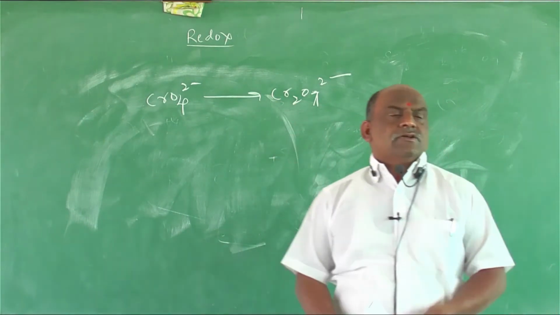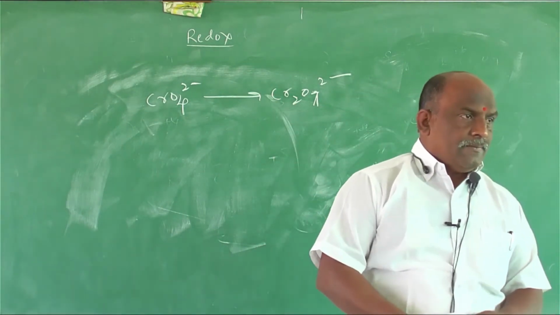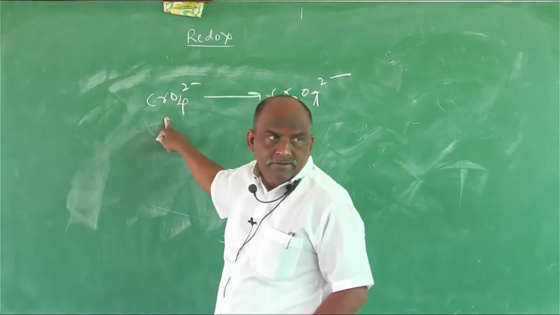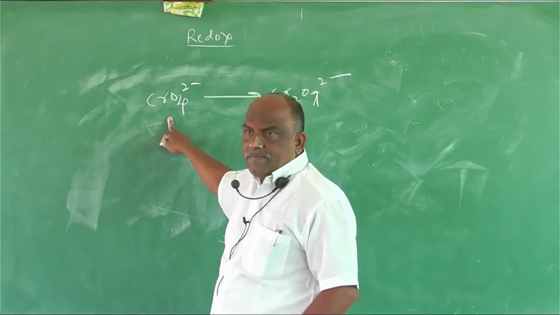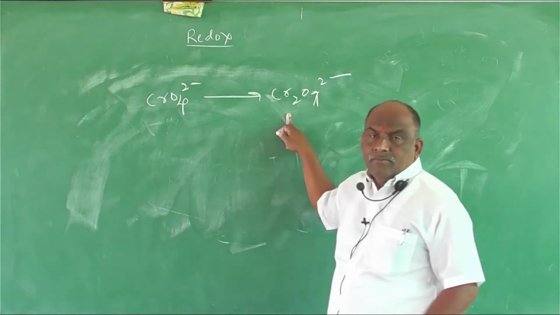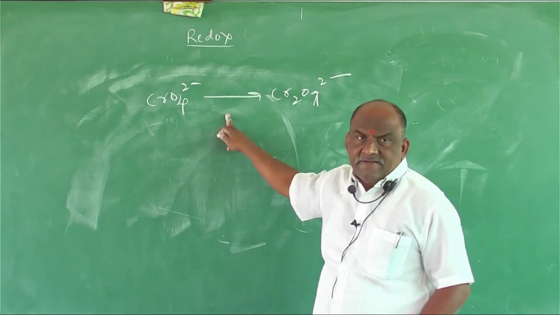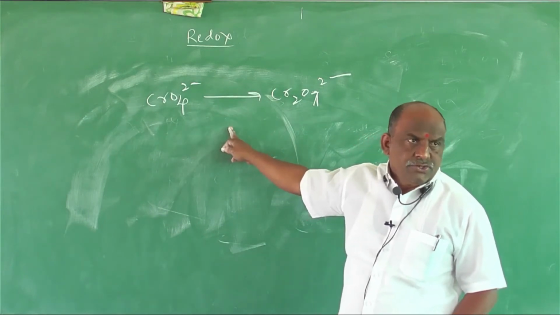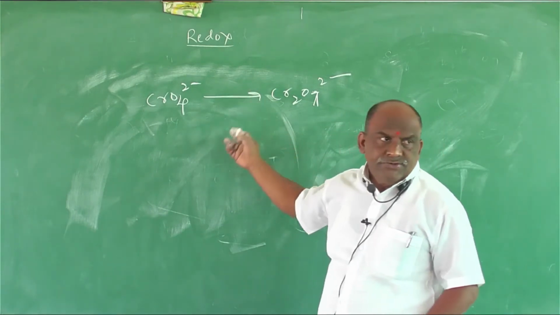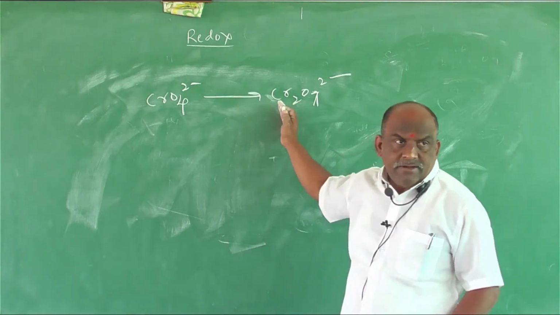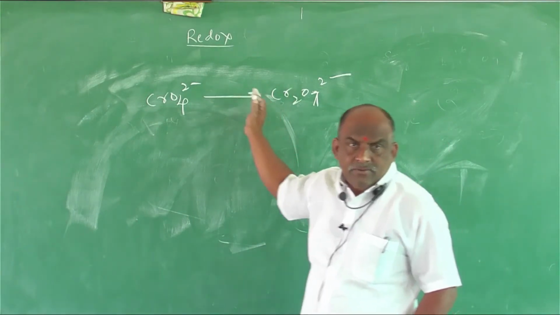Cr2O7 2 minus is called dichromate, and this is chromate. Both are interconvertible on adding acid or base. Chromate converts to dichromate and dichromate converts into chromate.